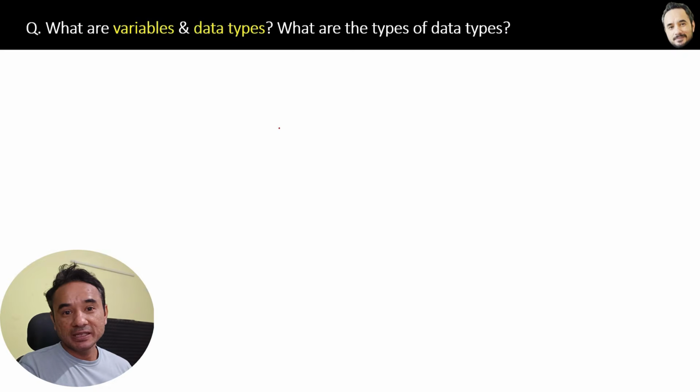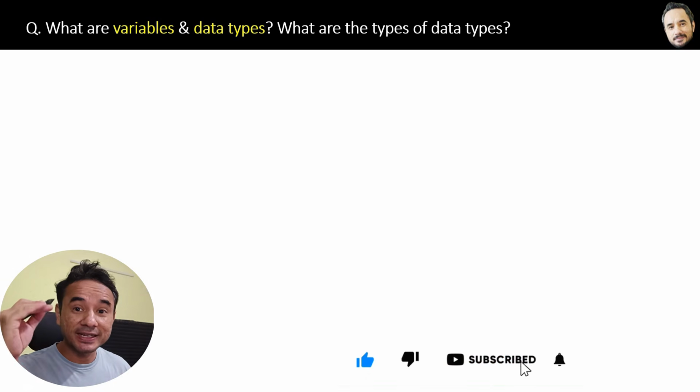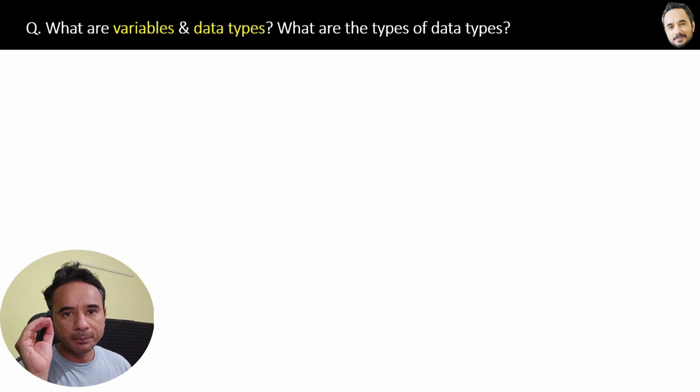What are variables and data types? What are the types of data types? Remember one thing, the primary responsibility of any software or web application is to process data with the help of functions. For example, in an employee management application, we basically manage and manipulate the data of employees with the help of functions. That is the purpose of a software application.